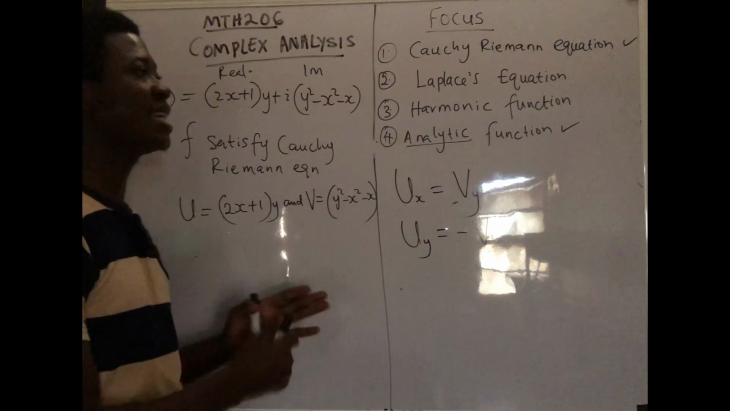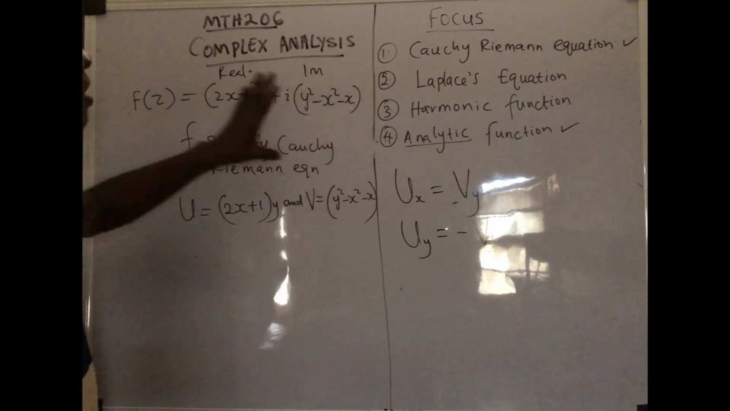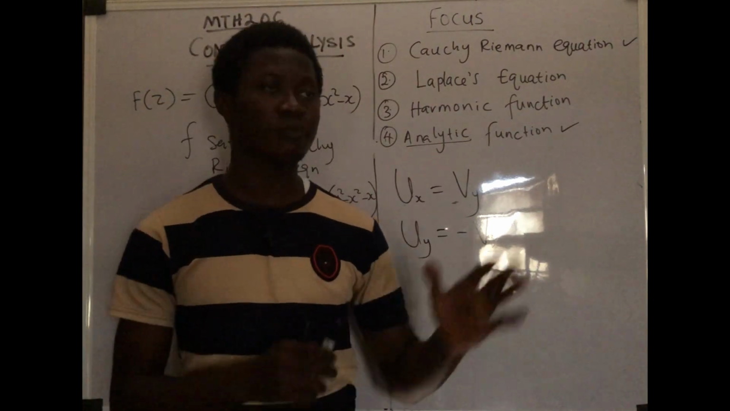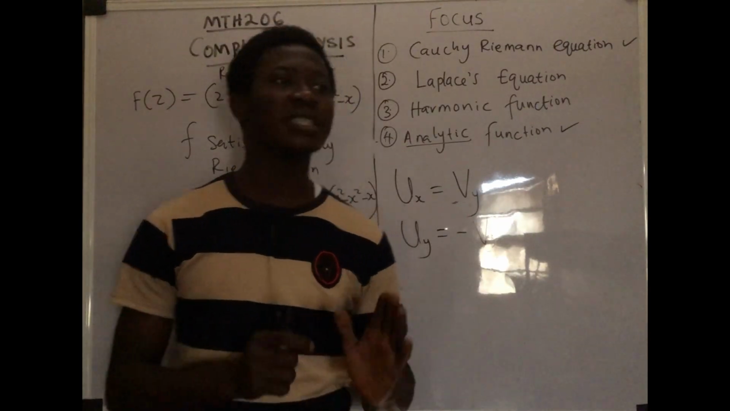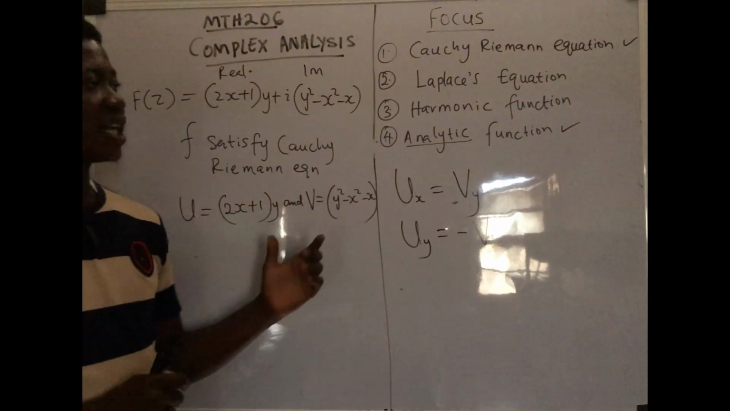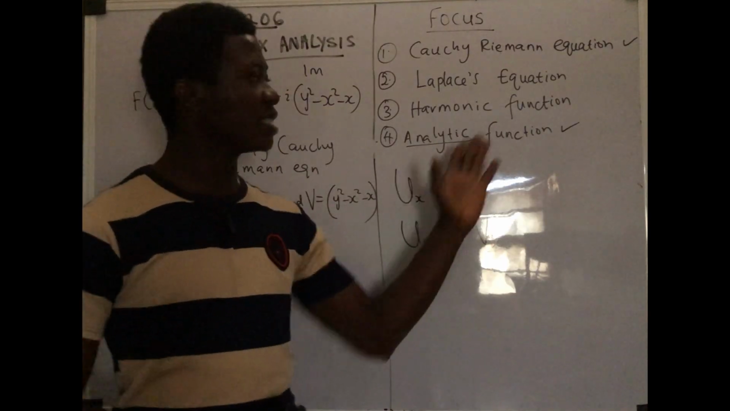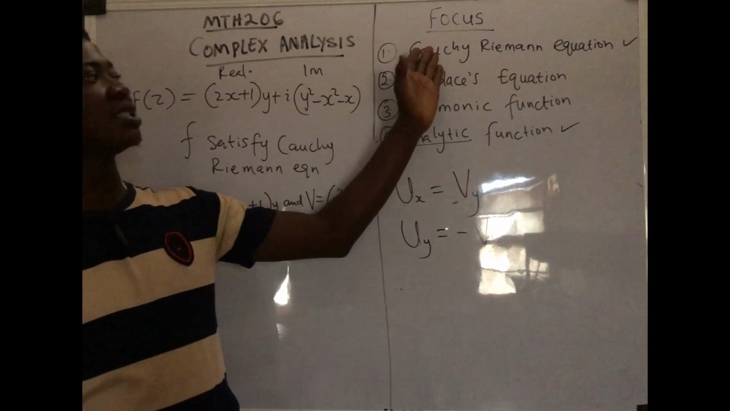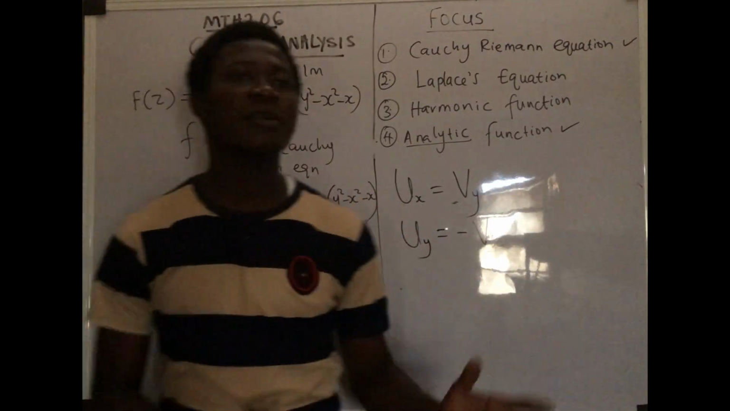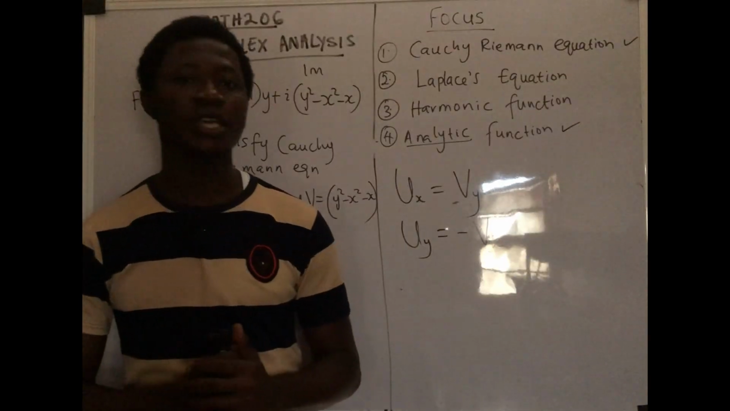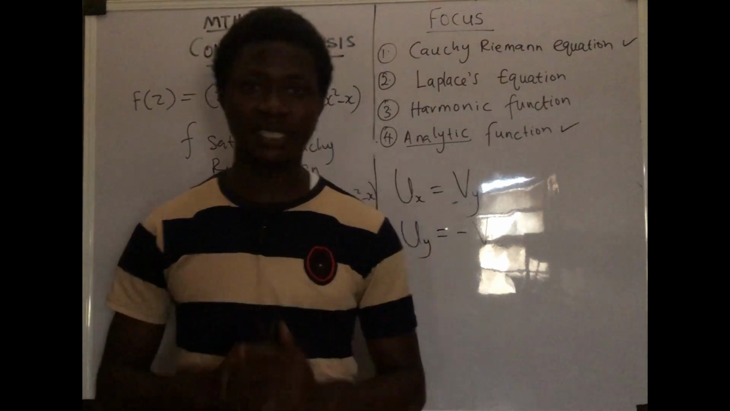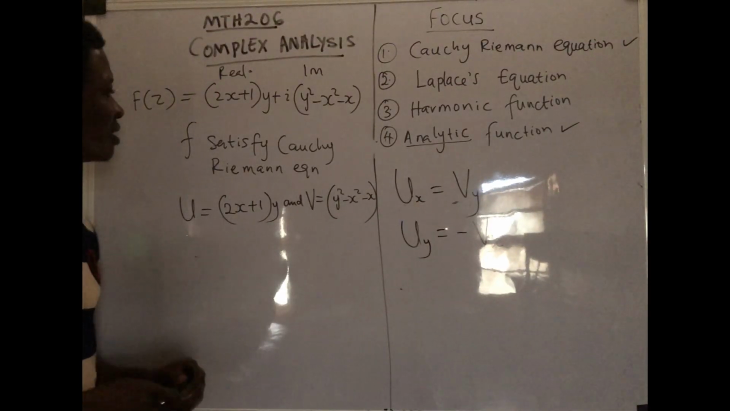U and v represent the real and imaginary part, right? And apart from the fact that they represent the real and imaginary part, they are also harmonic. In the case whereby it is an analytic function, and it was able to satisfy Cauchy Riemann's equation, the real part and the imaginary part are harmonic. Okay, we are still coming to harmonic function. Just step down, get your pen, and please take note of all of these things. They are very expedient. Now let's go right into the solution.